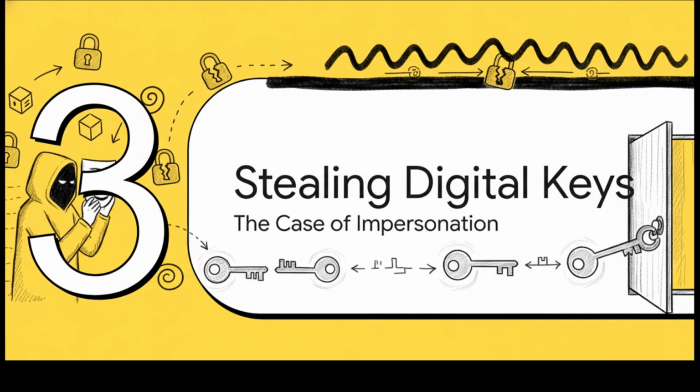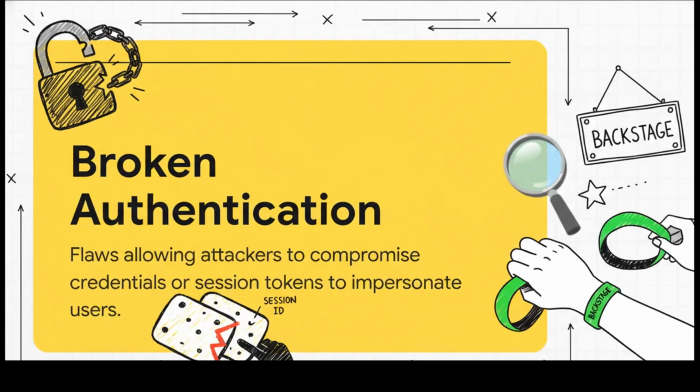Next up on the list, let's talk about the crime of impersonation. Now, this isn't about fooling the system with clever code. This is about stealing someone else's digital keys and just waltzing right in through the front door. This one's called broken authentication. See, when you log into a site, it gives your web browser a kind of temporary hall pass, usually called a session cookie. It's what keeps you logged in as you click from page to page.